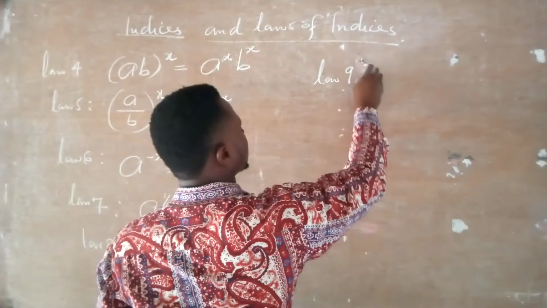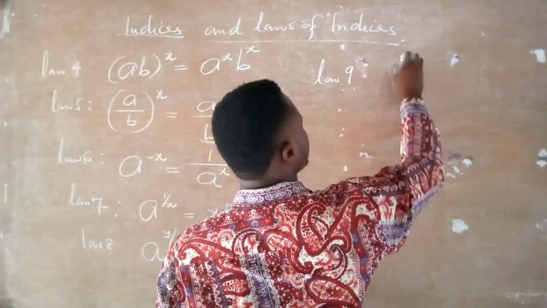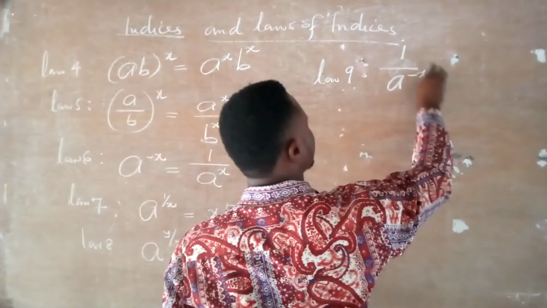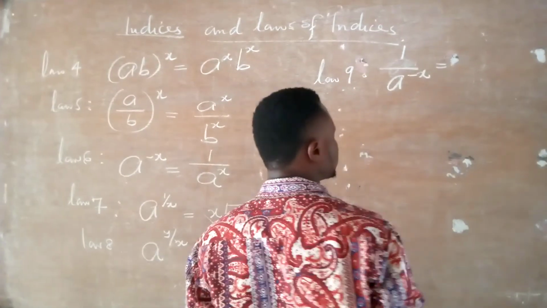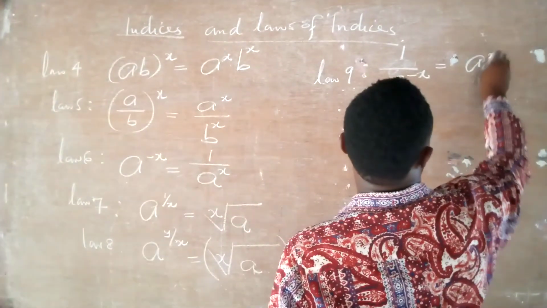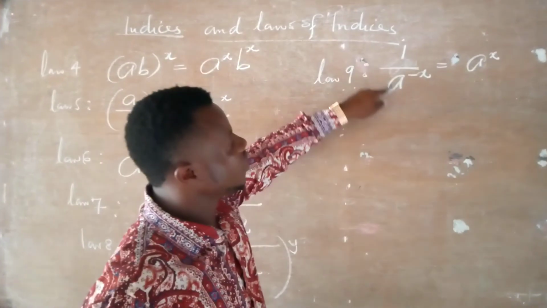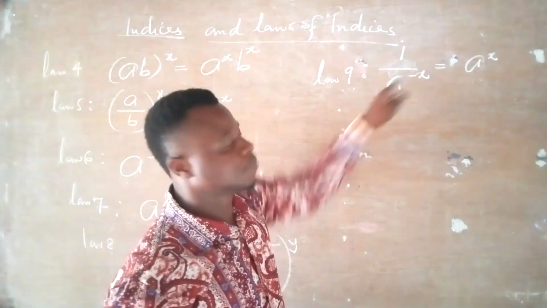Then we have law number 9, which is trying to tell us, if I have 1 over a raised to the power minus x, now what are we going to have? This will give us a raised to the power x. Anytime you see 1 over a negative index, the answer is the base and this power.